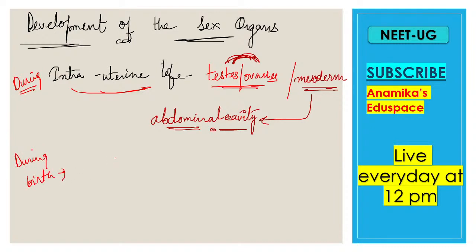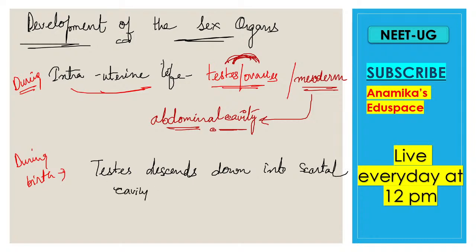The testis descends down into the scrotal sac. The testis descends down into the scrotal cavity via the inguinal canal. Via the inguinal canal, the testis descends down in the scrotal cavity. Now you will learn what the scrotal cavity is and what the testis is.